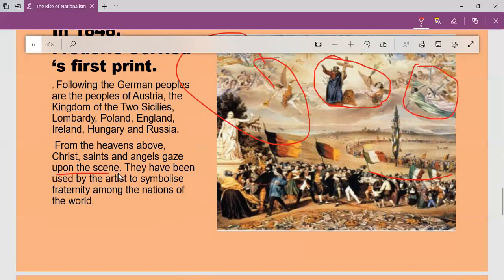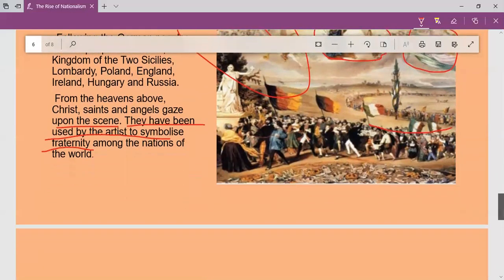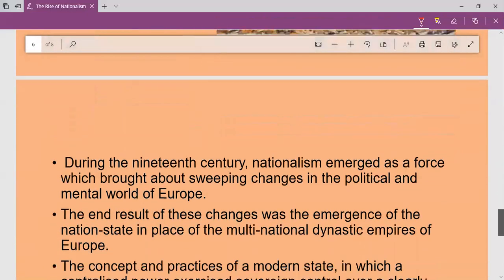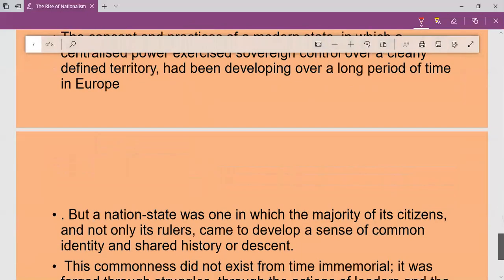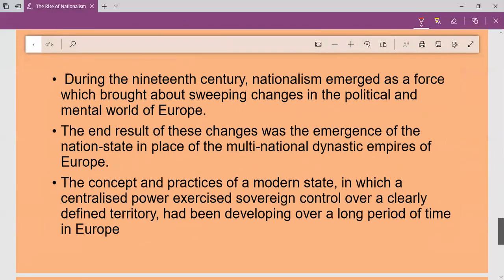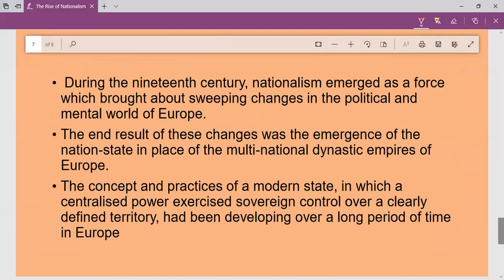You can see how the people are moving in a train, how they are reaching towards the Statue of Liberty. So this image shows the fraternity among nations, the common brotherhood among the nations, that you can see here. So this is the meaning of the painting, the print of Frederick Soro. So that is an important question. What is the interpretation of the print of Frederick Soro?